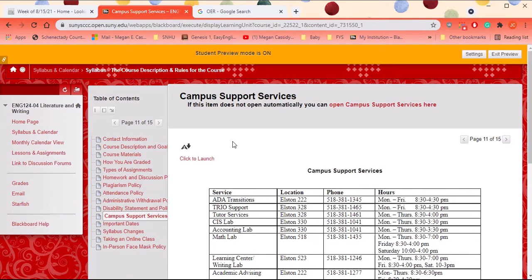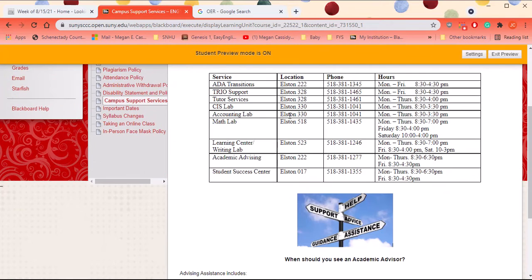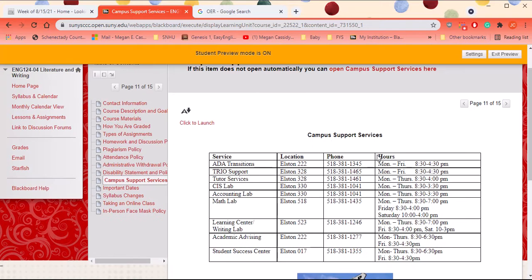Campus support services are also here with their hours and their phone numbers and their locations as well. So if you want to talk to tutoring, go to the Writing Center, talk to academic advising, go to the Success Center, you can do that. Find out all of that information.